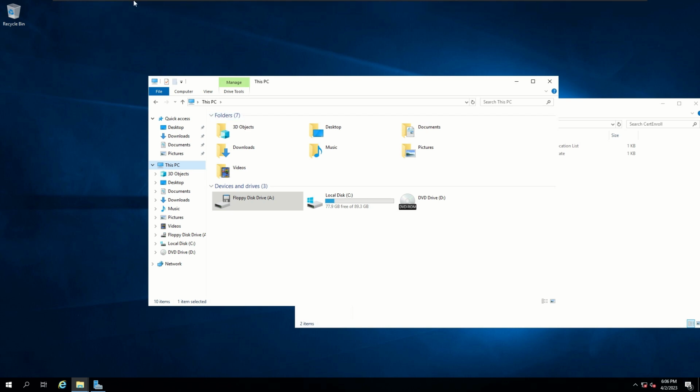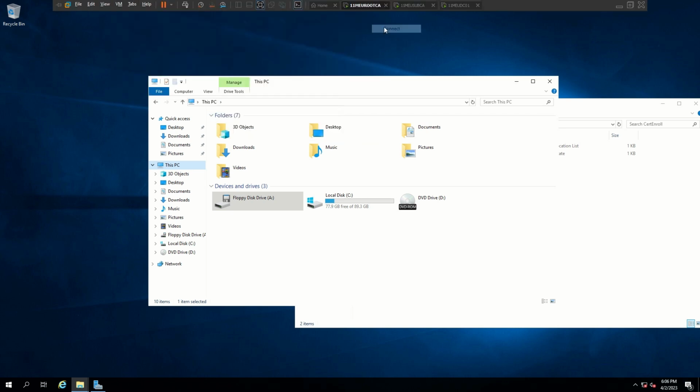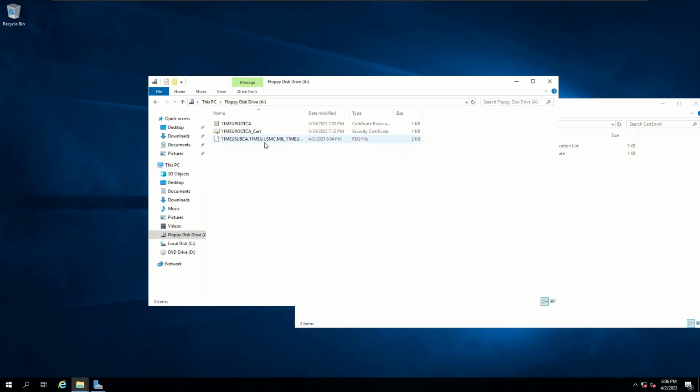Now I'm in my root CA. I'm going to connect my floppy disk drive back in there. Alright, and now I see that I have that request. Alright, so now let's go ahead and fulfill this request and process it.